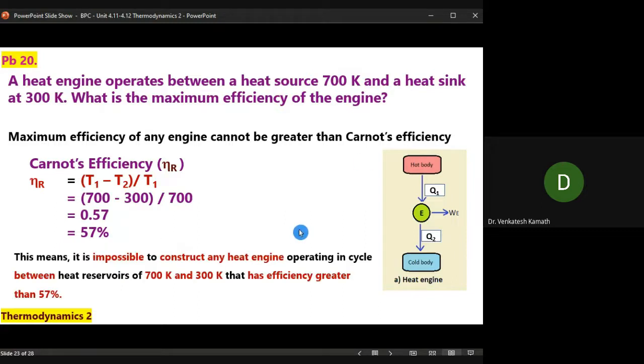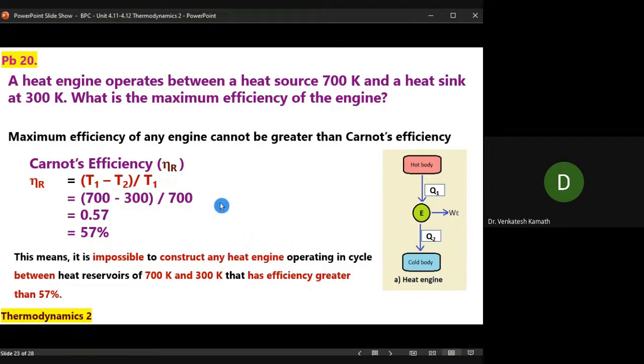So what does it imply? What does it mean now? When you work between the heat reservoirs of 700 and 300 Kelvin, you cannot construct any heat engine operating cyclically and having an efficiency greater than 57%. So this sets the limit for your engine or your process. Engine is a generic name. Engine can be replaced with the word process also. It is just a generic name.